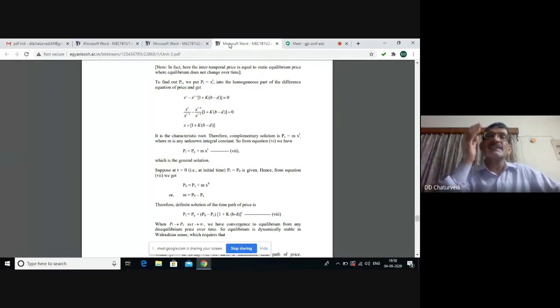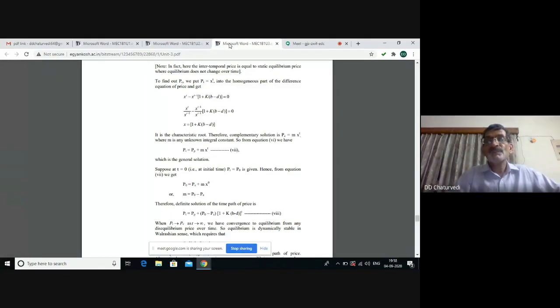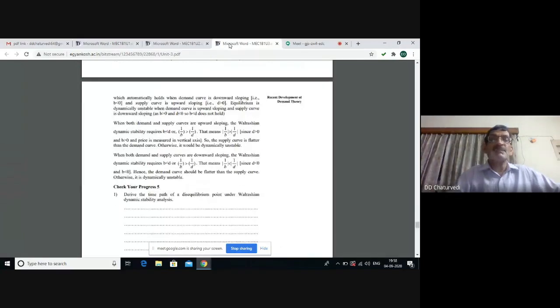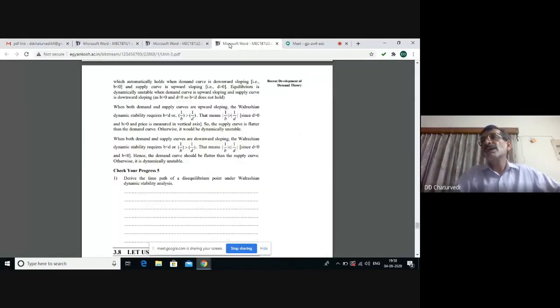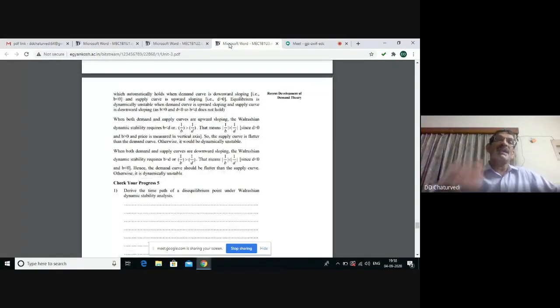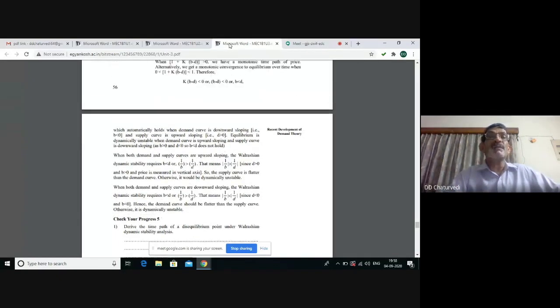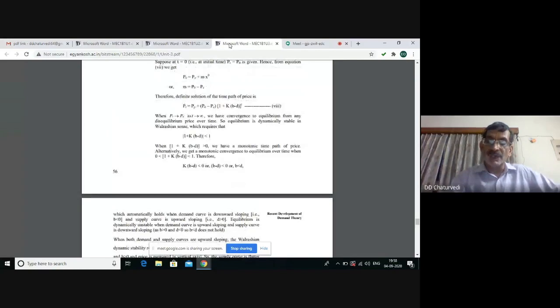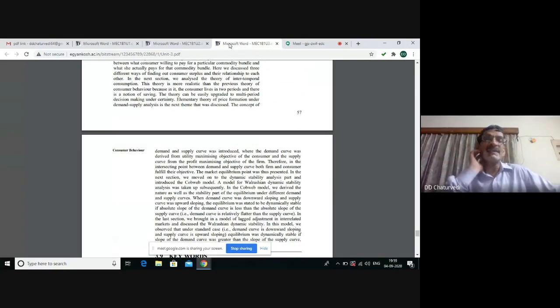In case it is a stable equilibrium, we will reach the point of equilibrium ultimately. If it is an unstable equilibrium, we will keep on moving away and away from the equilibrium. If it is a neutral equilibrium, we will keep on moving around the equilibrium point. So some adjustment because of the time element involved has to be made.